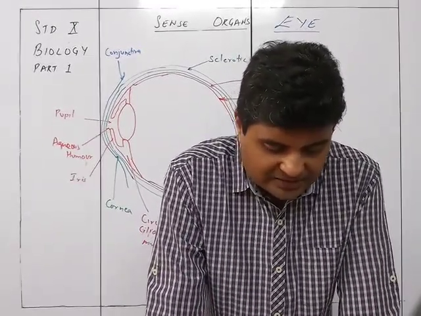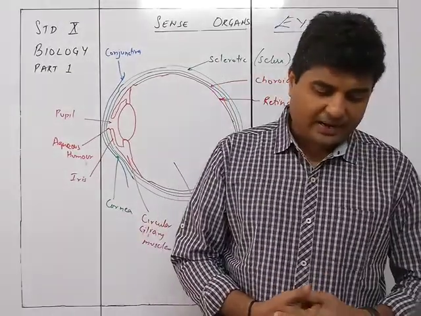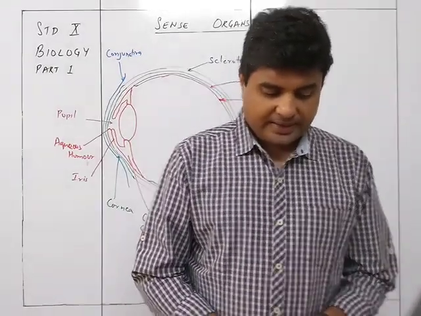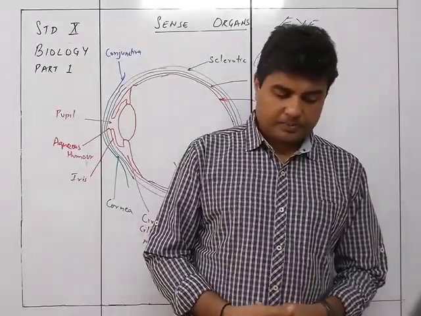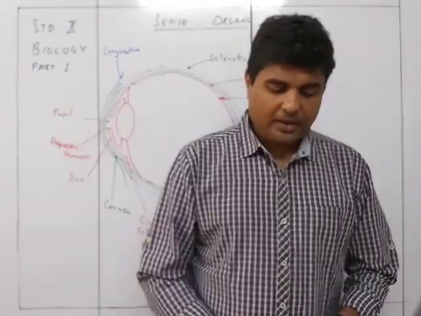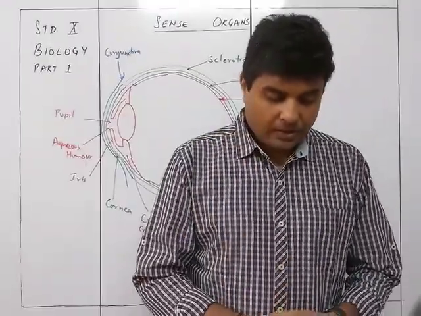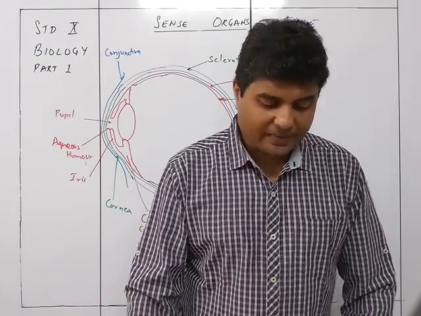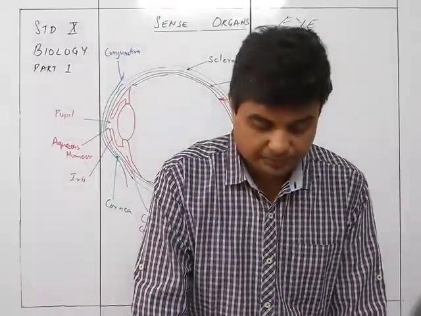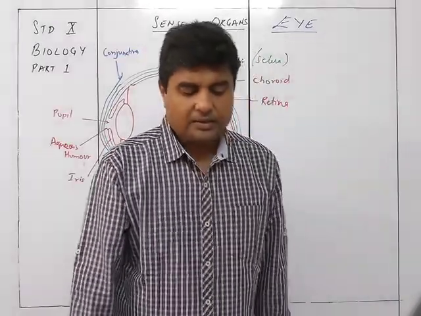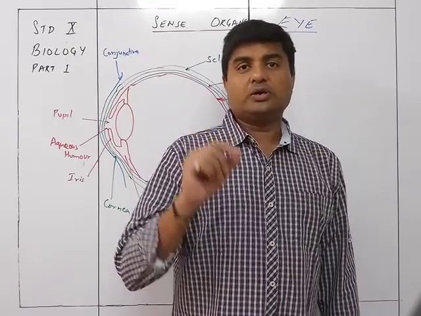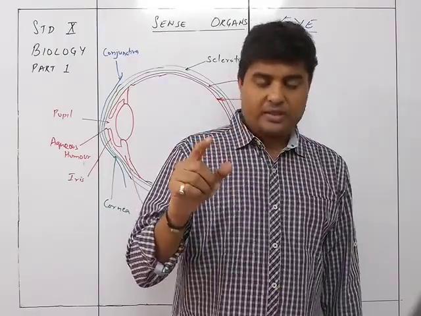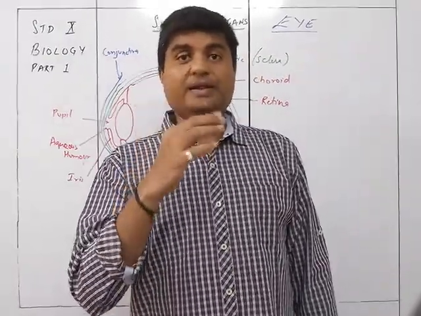The rod cells, rod-like at the inner end, are sensitive to dim light but do not respond to color. They contain the pigment rhodopsin, or visual purple. The rod cells are distributed throughout the retina. The cones, conical at the inner side, are sensitive to bright light and are responsible for color vision. They contain the pigment iodopsin. So rods, rhodopsin, and cones, iodopsin. Rods are for vision in the darkness also.